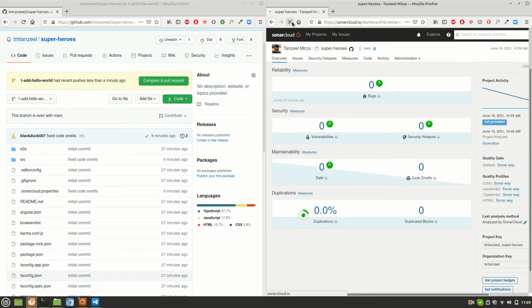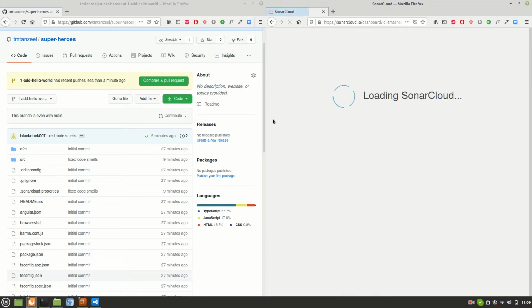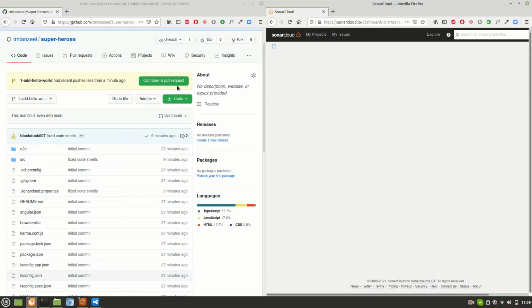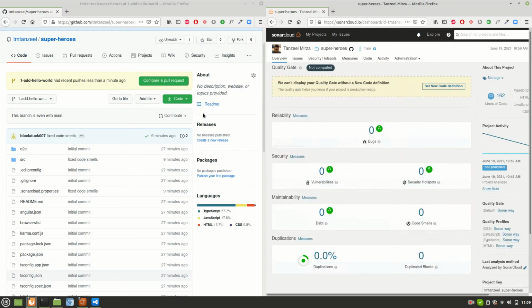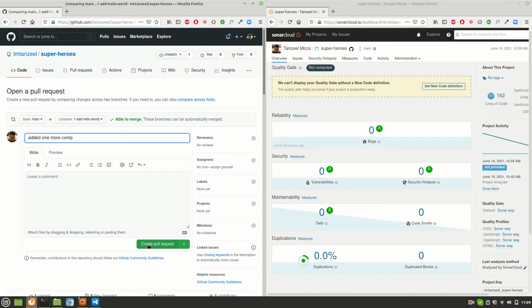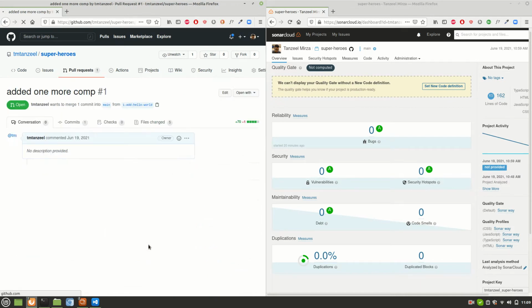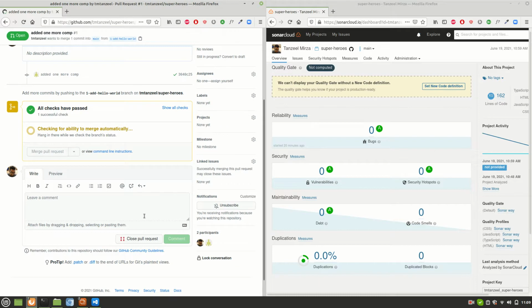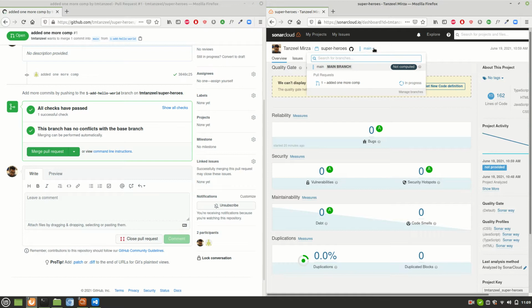Okay, I'll refresh Sonar once, but Sonar has not detected it because we haven't raised any PR yet. Sonar works on PR, not on the branches. Okay, so it is still on main, and there's only one branch, that is main. Now I'll compare and create a pull request. Okay, I'll create the pull request. Let it run, and here you can see that the plus sign has changed to this thing, and now one more branch you can see here, and it is in progress. Let's see what happens here.